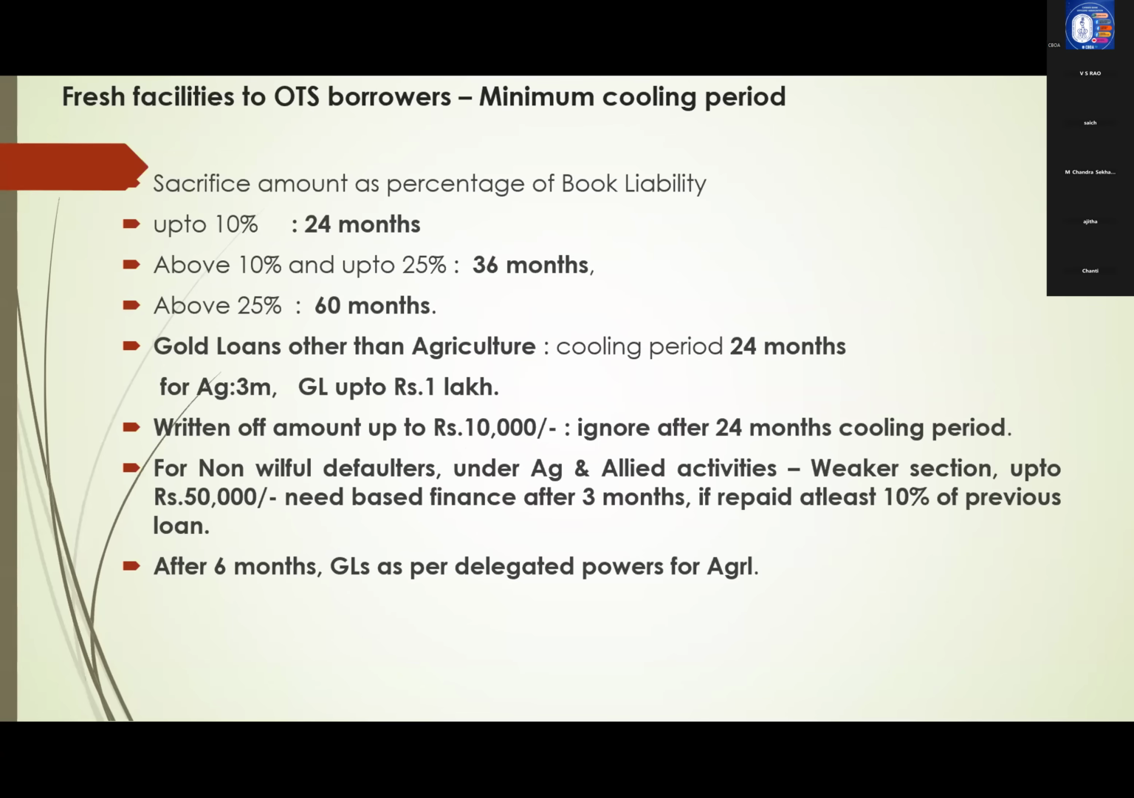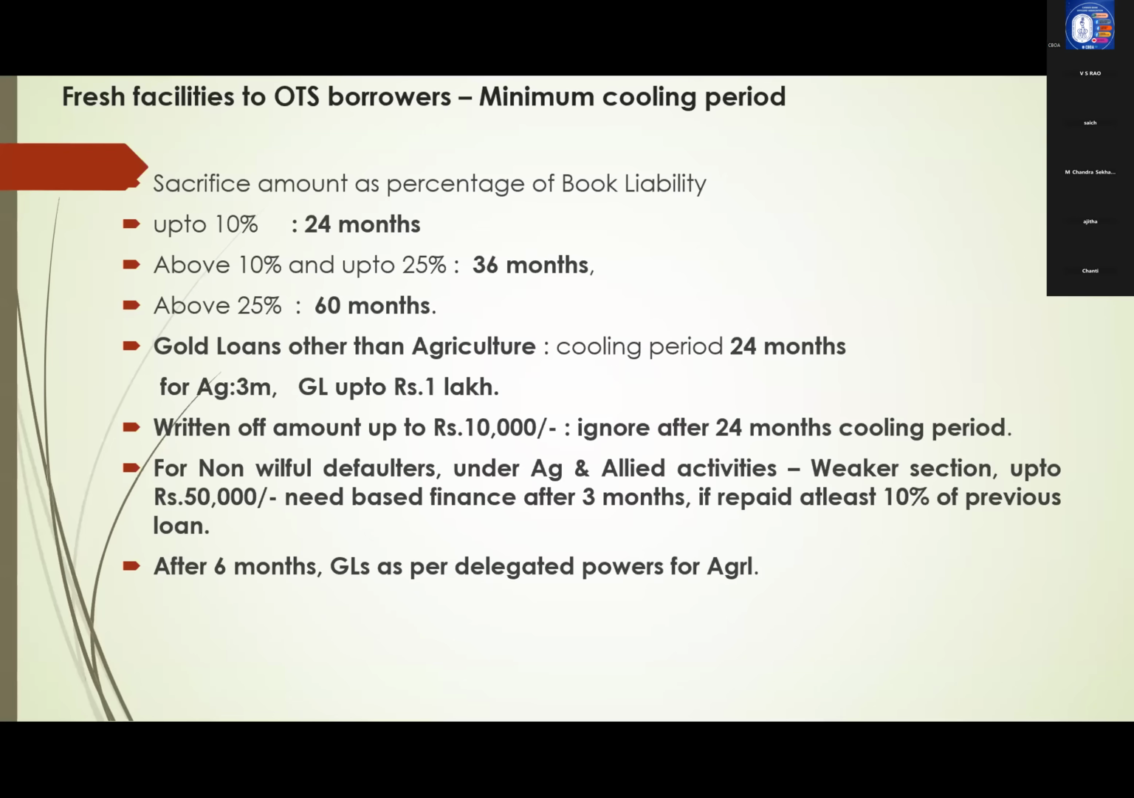Next, fresh facilities to OTS borrowers. One-time settlement, where we have done, in such cases, there is a minimum cooling period. Suppose we have closed a loan through OTS. So immediately we are not supposed to sanction. There is a cooling period. After cooling period only we can sanction. So what is this cooling period? It is based on sacrifice amount as percentage of book liability. Out of book liability, how much we have written off, that is our sacrifice amount.